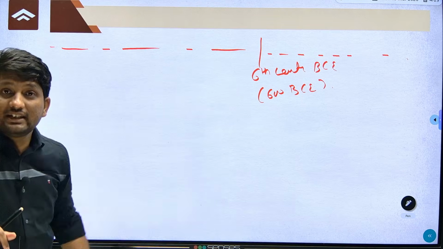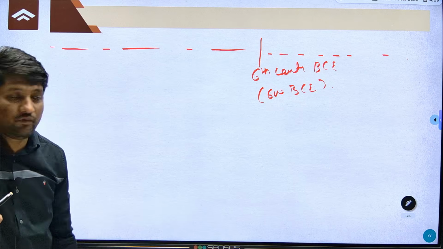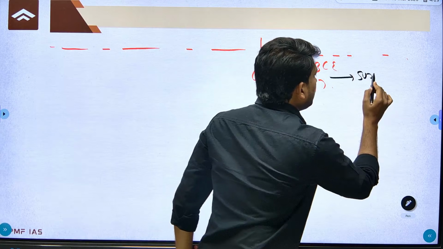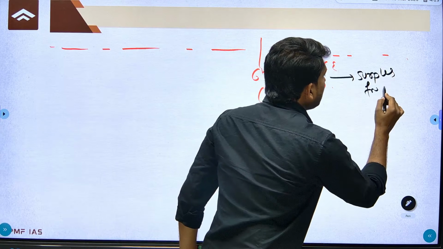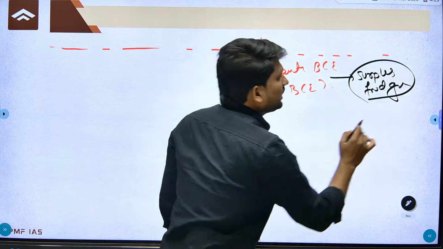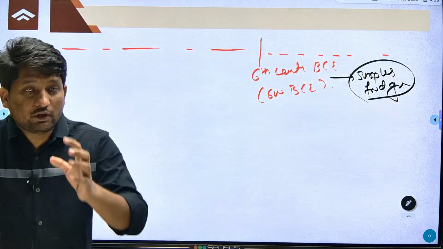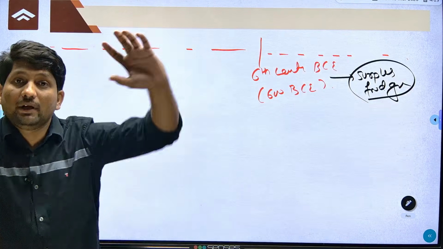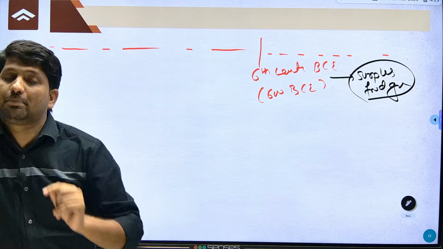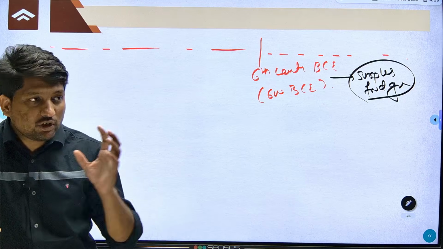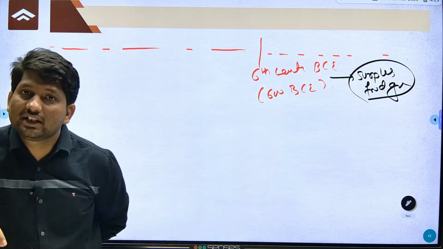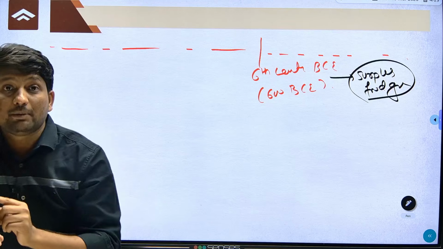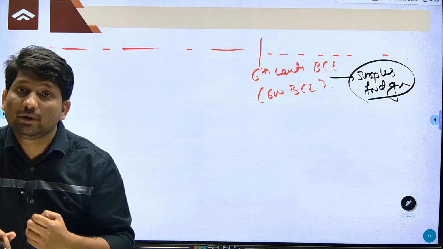So if you consider the 6th century BC, remember one important fact. During the 6th century BC, we have surplus food grain production. Remember, 10,000 people were producing for 1 lakh people. As there was surplus food grain production, with 10,000 people producing for 1 lakh people, what will the other 90,000 people do?